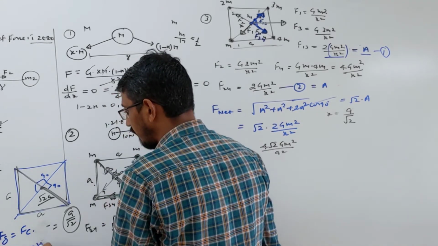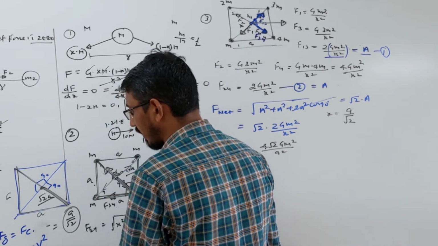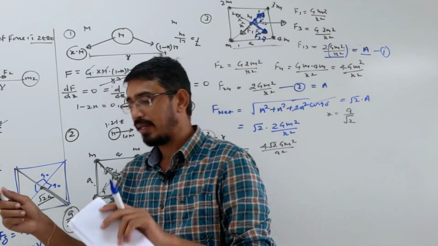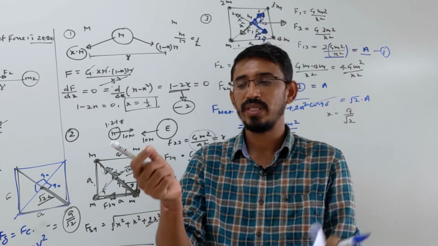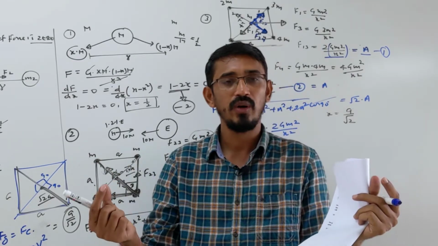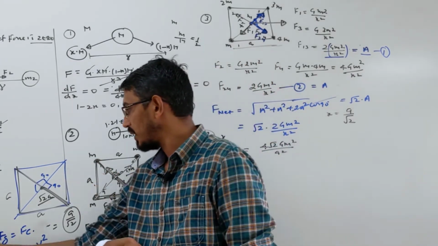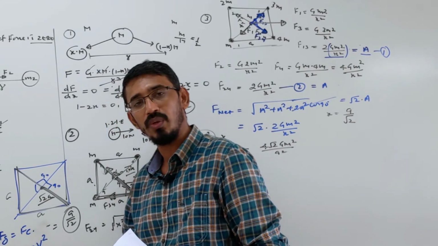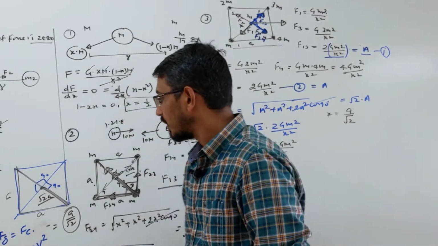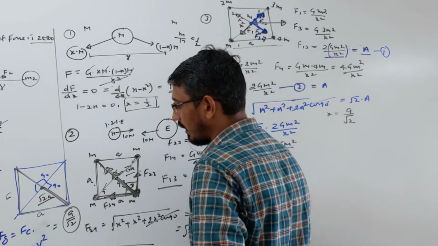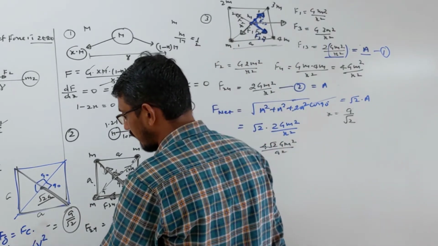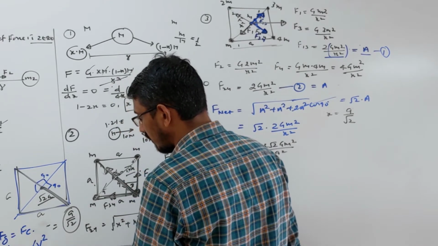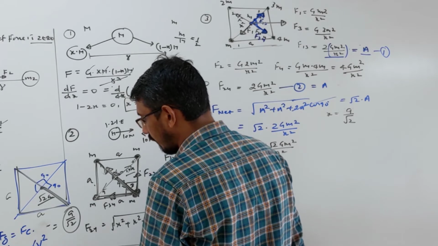Then what is the centripetal force acting on each? Centripetal force becomes m v square upon the radius, r. Be careful: when two masses move in a circle, they are always diametrically opposite, so the distance between them becomes 2r, and in the gravitational formula it is 2r, squared. But centripetal force is m v square by r only. So let's cancel: one m goes, one r goes. So v square simply becomes G m by 4r.